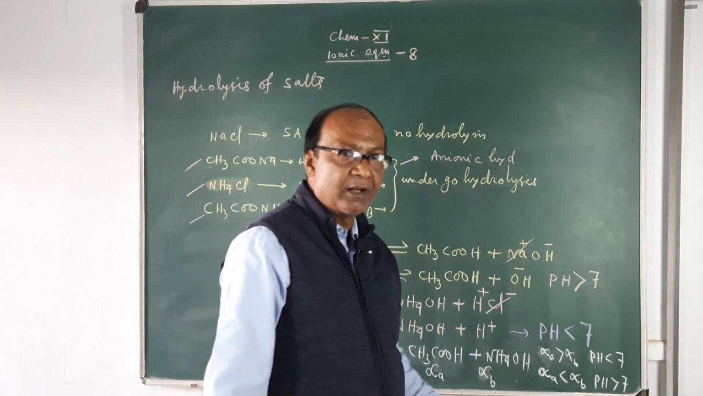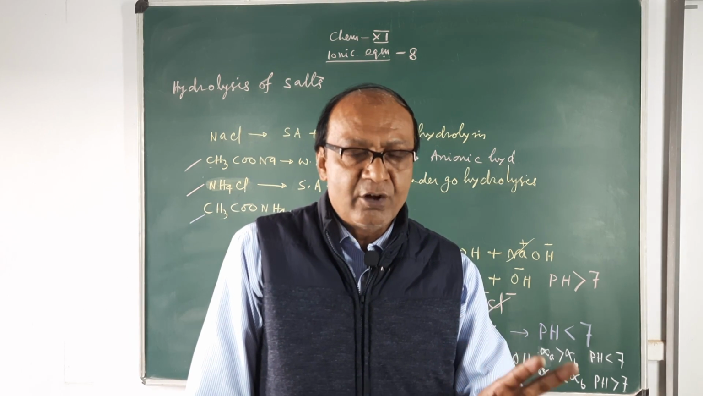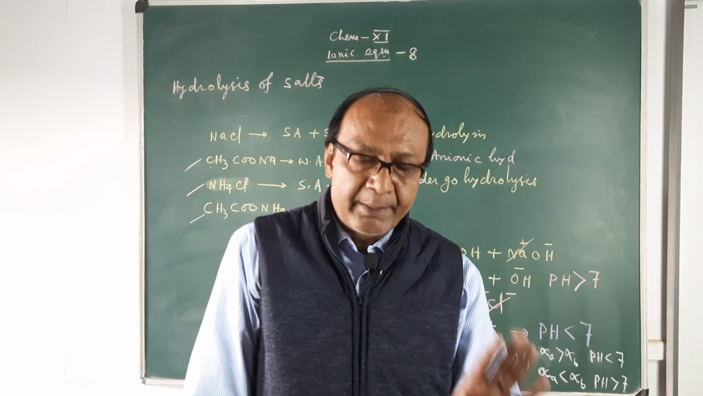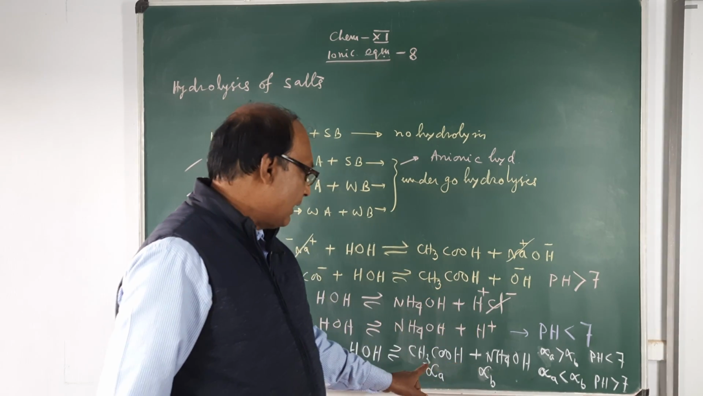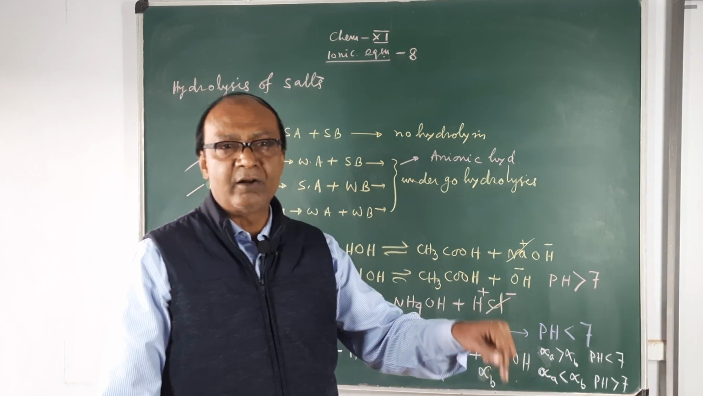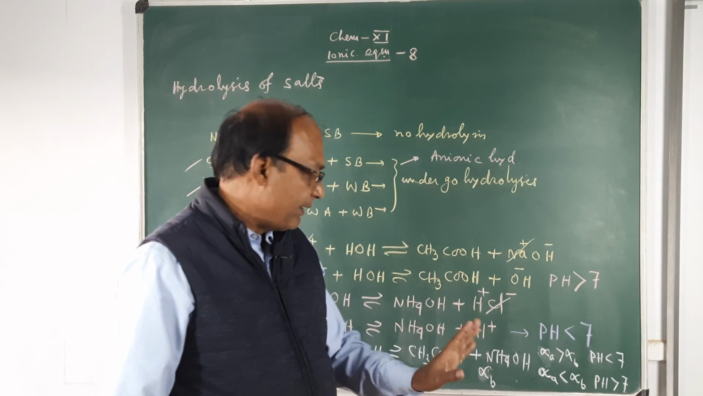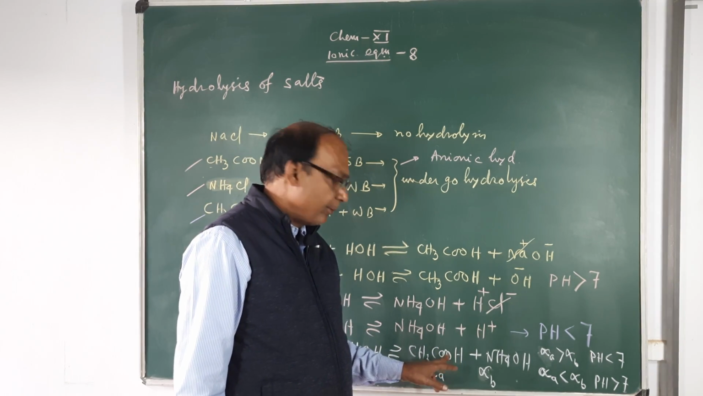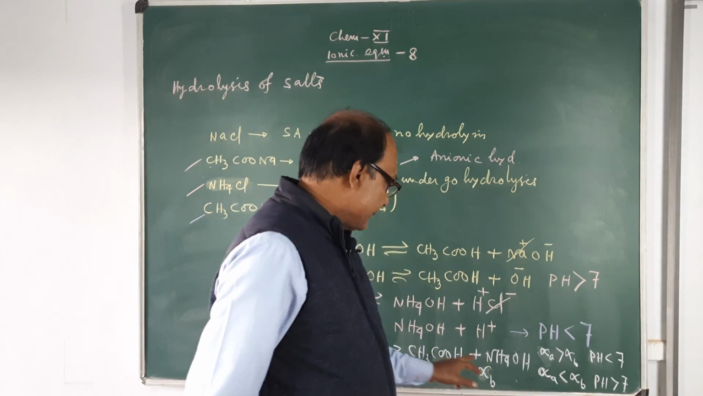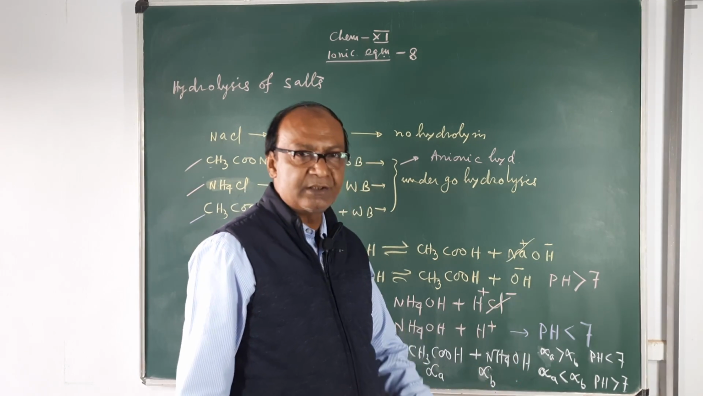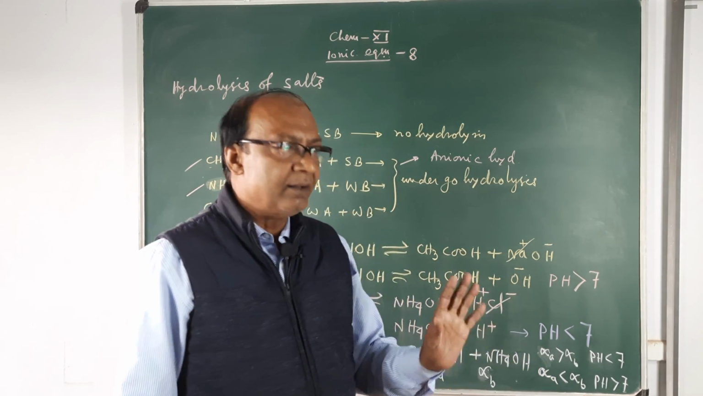but never equal to 7, because two different weak electrolytes can't have the same degree of ionization. Their degree of ionization will definitely vary. And after that, theoretically you can predict by knowing their values alpha A or alpha B or Ka or Kb. If the dissociation constant of acid is greater than that of base, you can say pH will be less than 7. If the dissociation constant of acid is less than that of base, pH will be greater than 7. The solution will be basic in nature.